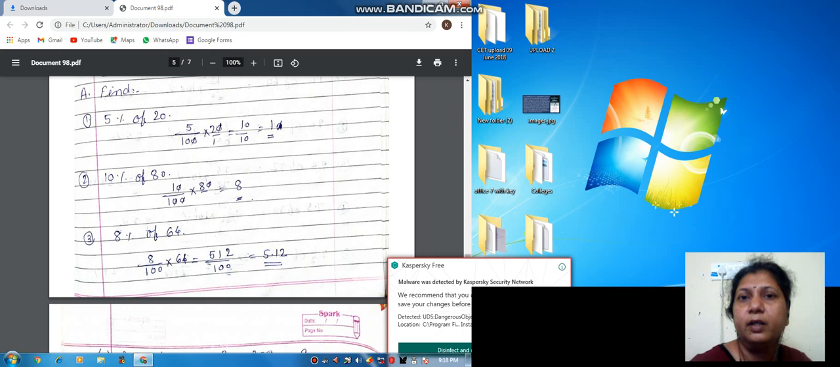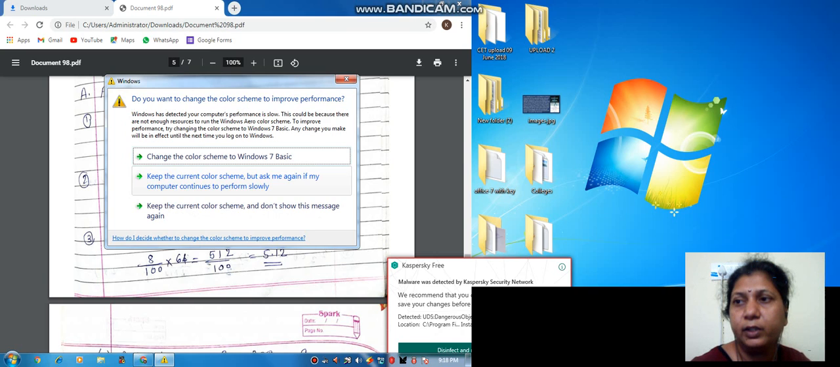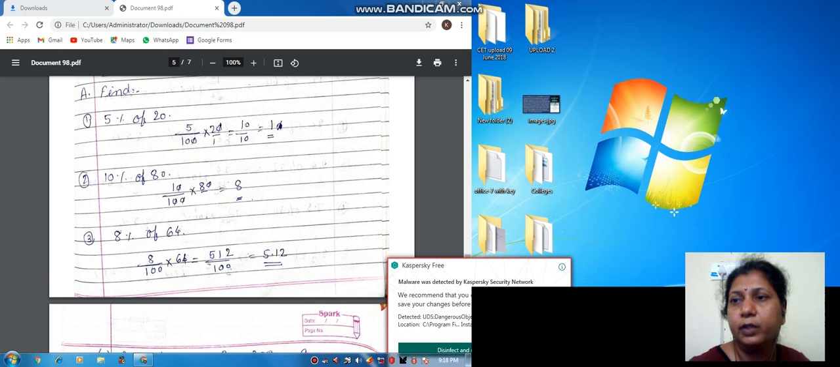10%. 10% means 10 upon 100 of 80, multiplied by 80. So 80 means 80 upon 1. Get it? So this 0 and this 0 will be cancelled. This 0 and this 0 will be cancelled. Okay, so it becomes 1 here and 8, that is 8 ones are 8.